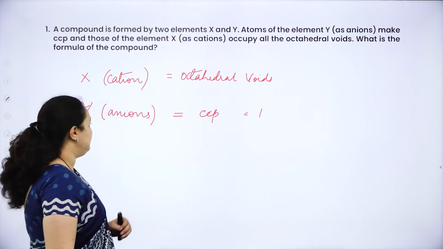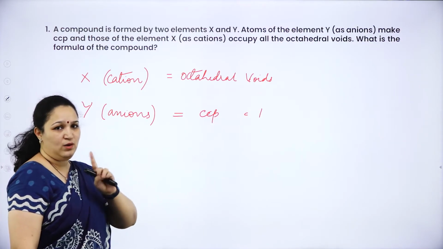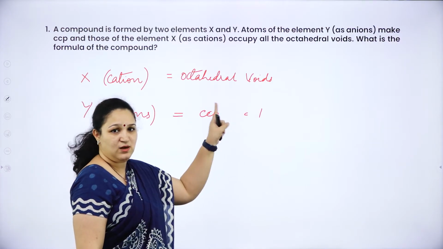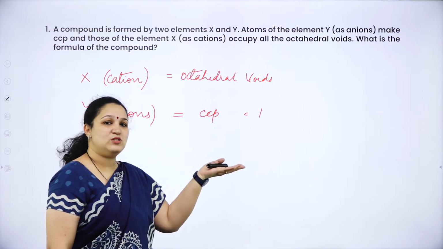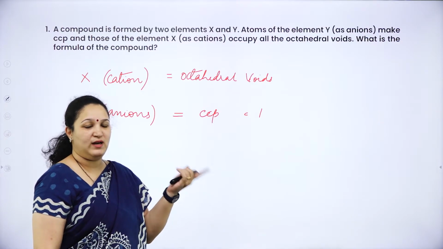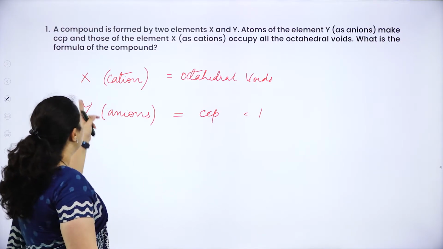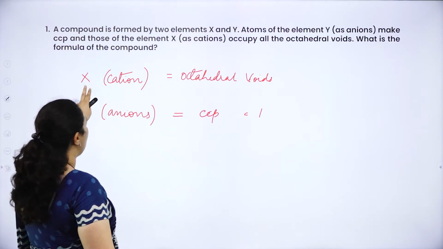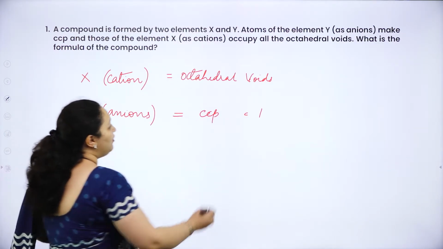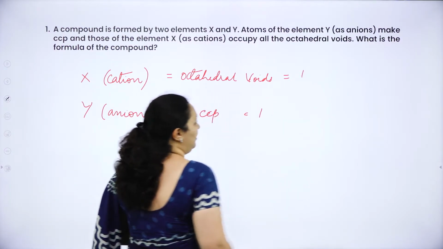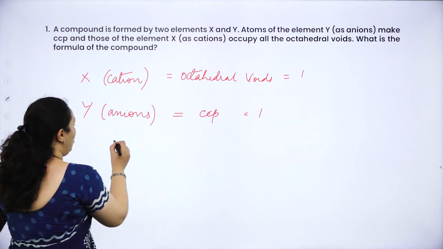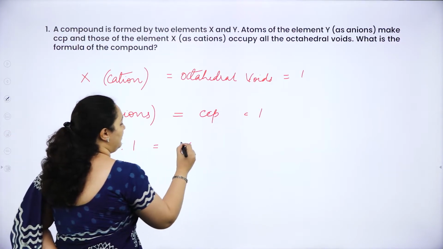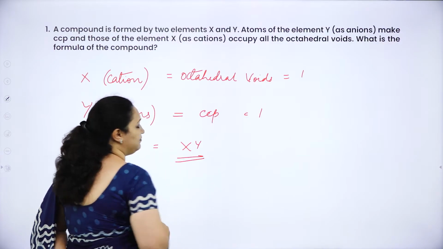That means Y is only one particle. Now when the number of particles is 1, how many octahedral voids will you get? That also will be 1. It is equal to the number of particles. So you will get 1 octahedral void, but all the octahedral voids are occupied by X. So the number of X particles also will be 1. So if the ratio of X and Y is 1:1, then the formula will be XY.